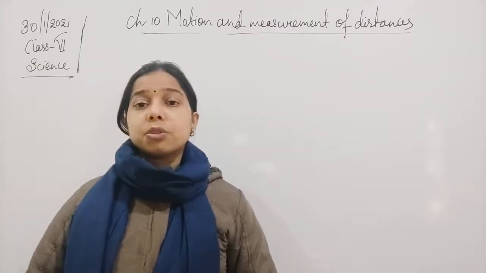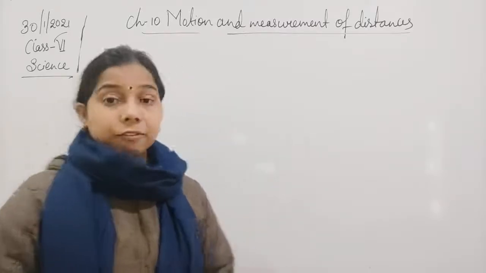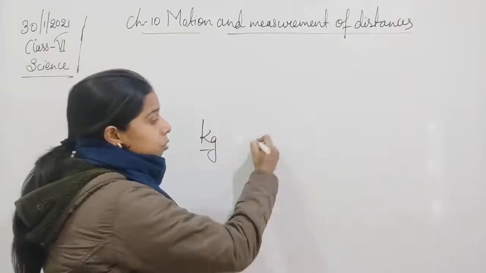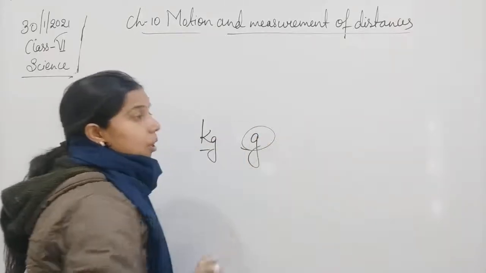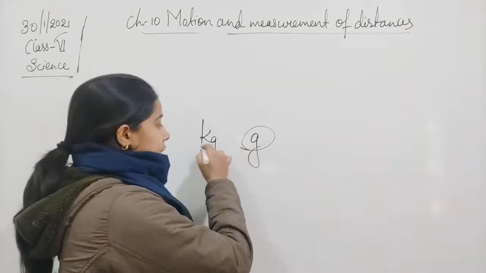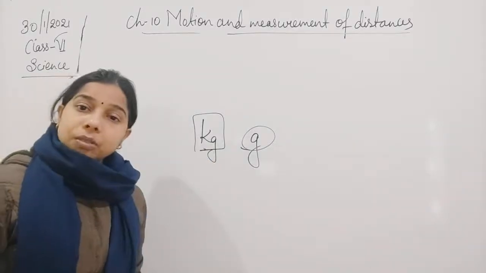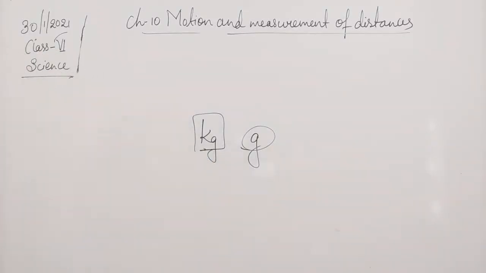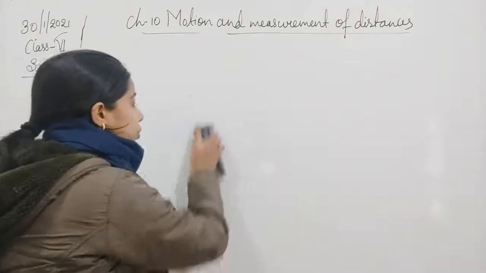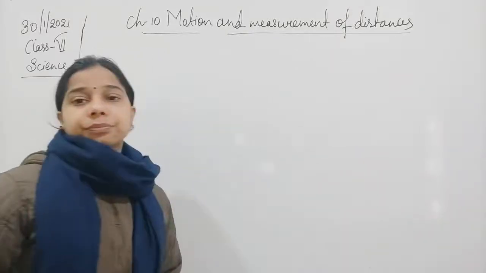Likewise, students, in the case of mass also, the unit of mass is the kilogram, but you can also measure it in grams or in milligrams. Most of the time, since kilogram is the standard unit, we use kilogram to measure the mass of an object. I hope you have all understood the different techniques we use to measure the length of an object.